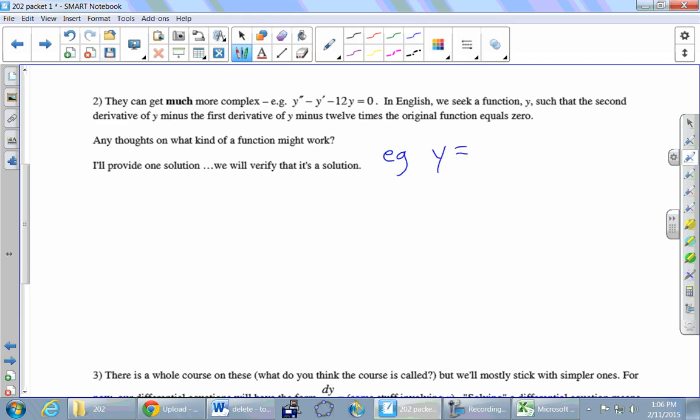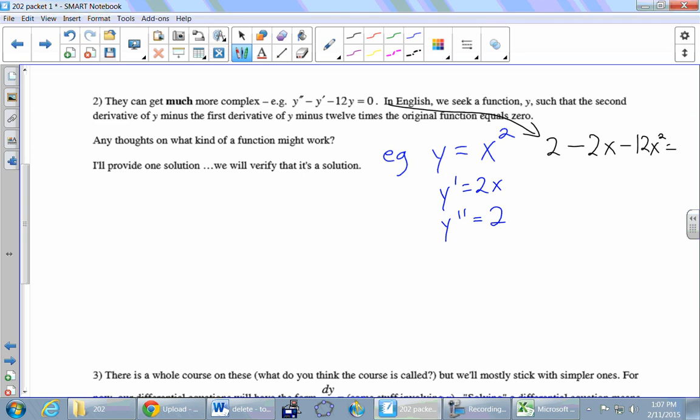So here's some examples. Suppose that I just said, what if y equals x squared is just something we're going to test to see if it might work? In order to plug in, we're just going to take our 2 derivatives and see what happens. So first derivative is 2x, second derivative, plain 2. And then we're going to plug that stuff into our equation. So instead of y double prime, what do we put? 2, minus, instead of y prime, it's the 2x, minus, instead of 12y, we're going to put 12x squared. And we're going to say, is this equal to 0?